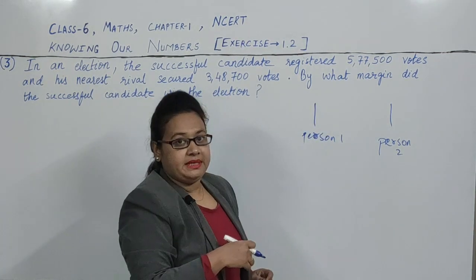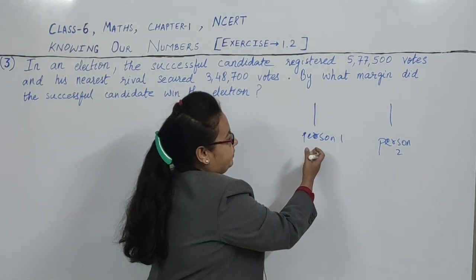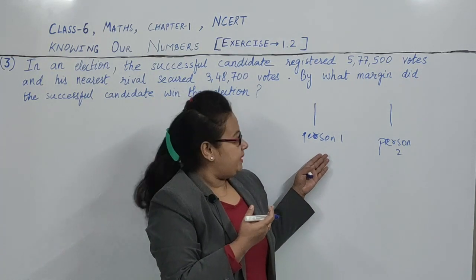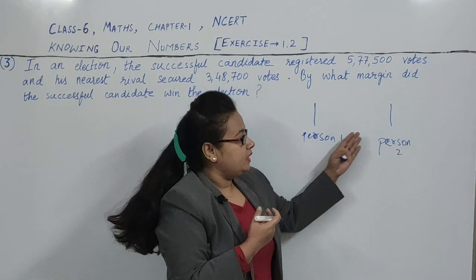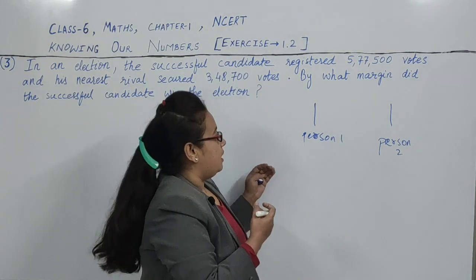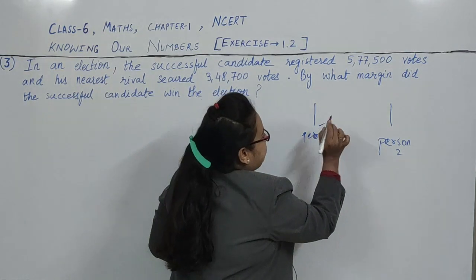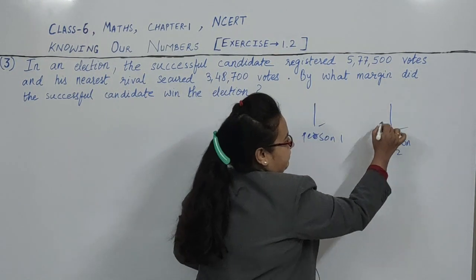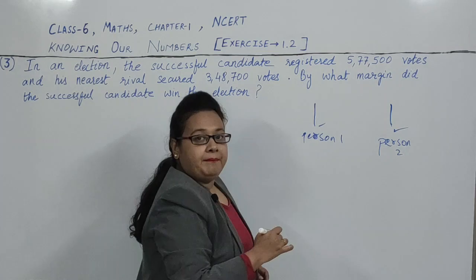They will get votes. Means the common people will go and give votes to these ministers. So if more people select this minister, he will win. If more people select him, then he will become the minister.